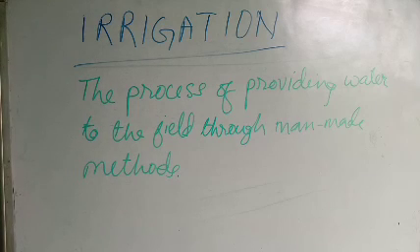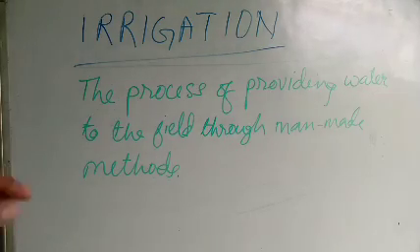Okay, we'll proceed. The next activity is irrigation. What is irrigation? Irrigation is the process of providing water to the field through man-made methods. Students, please underline on page 5: Irrigation is the process of providing water to the field through man-made methods. It is mainly done through a network of pipes or channels.